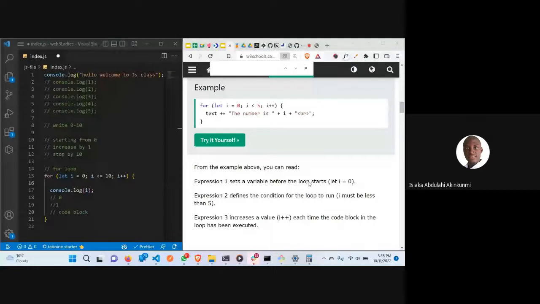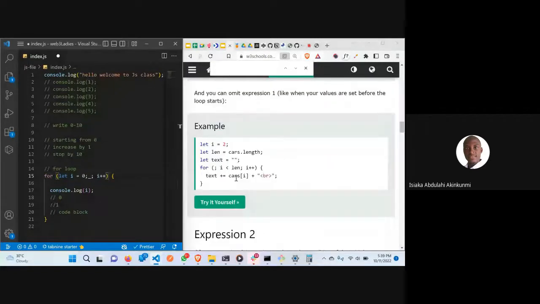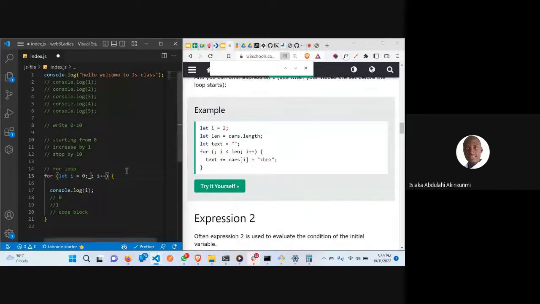If I remove this condition now, it's telling me that it's expecting this, because that's how it has to be, 3 conditions. But another way of doing it, if I put something like this, it will work. So if I scroll down here, there are some places where they are not putting the first one, but they are putting this semicolon. If this condition is removed, it's going to affect the system, because